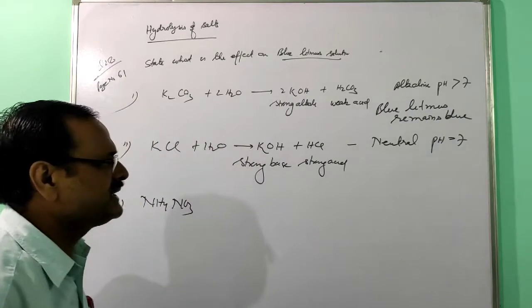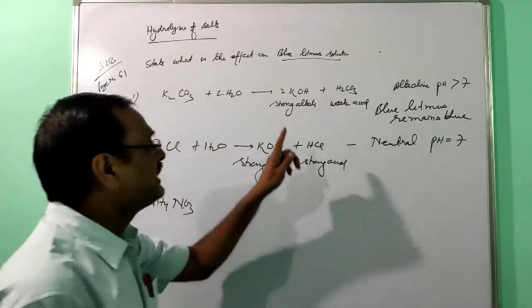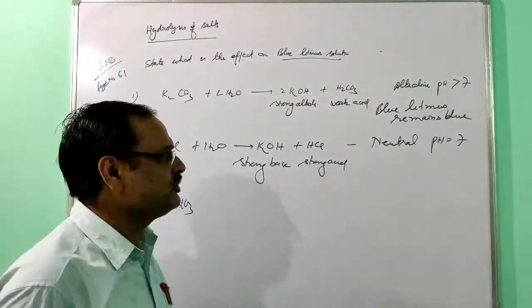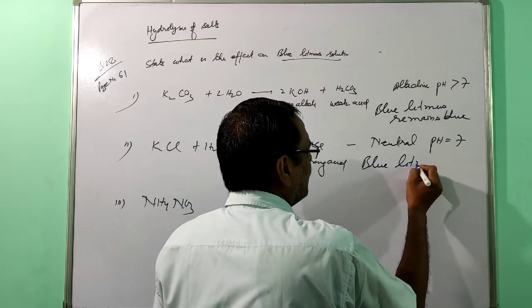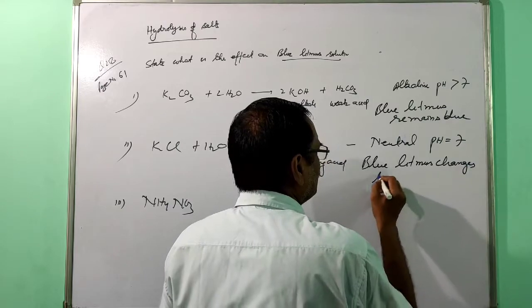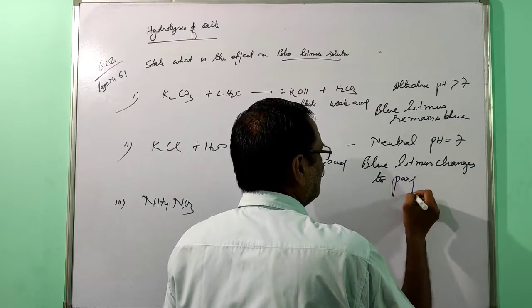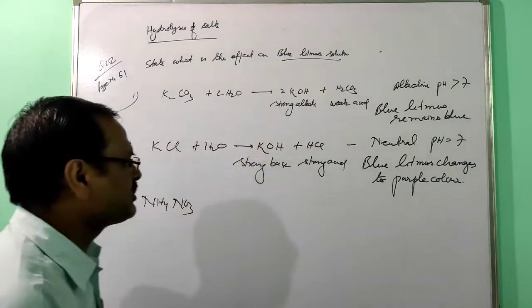So if the pH is 7, then blue litmus changes to purple color. Blue litmus changes to purple color.